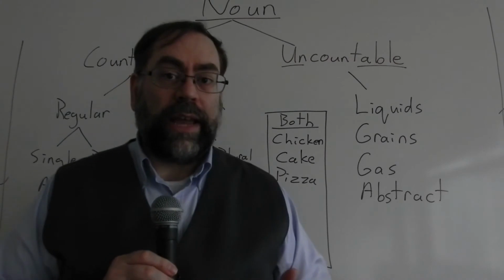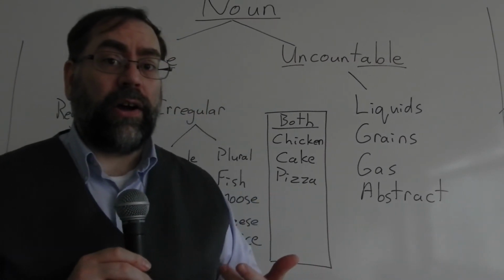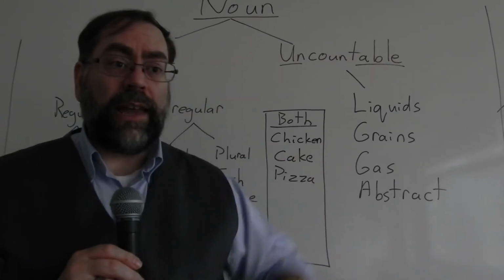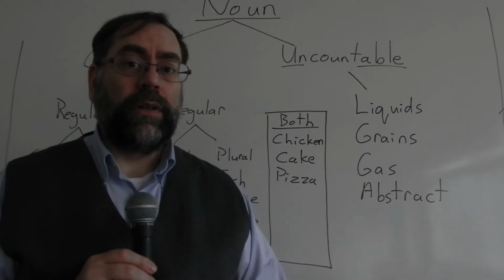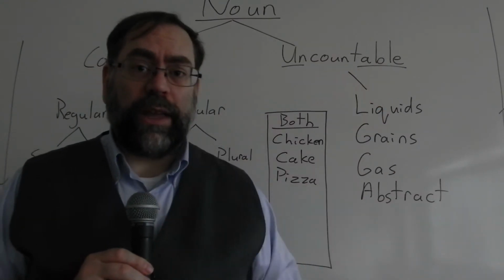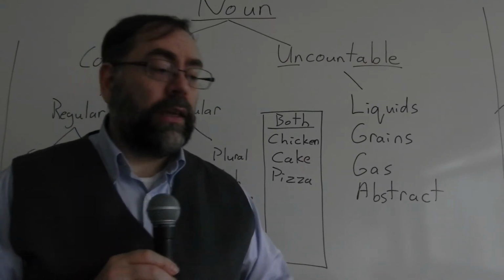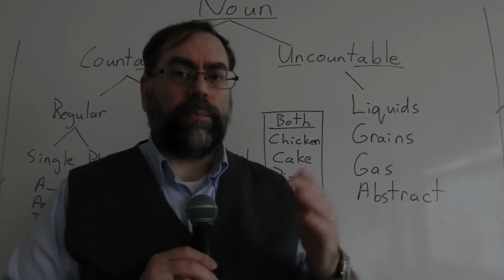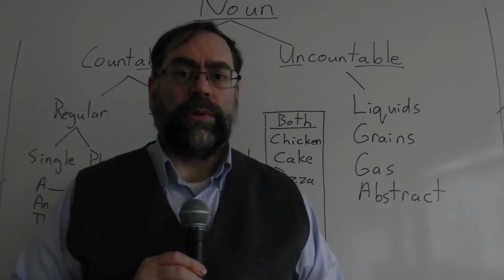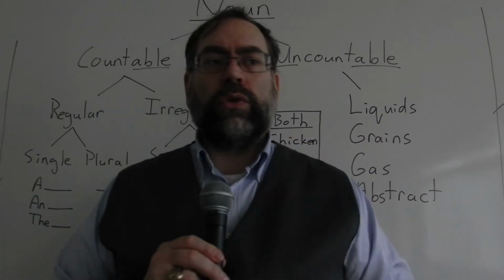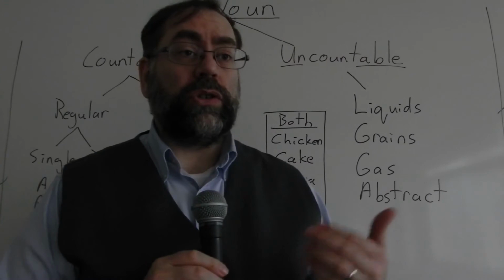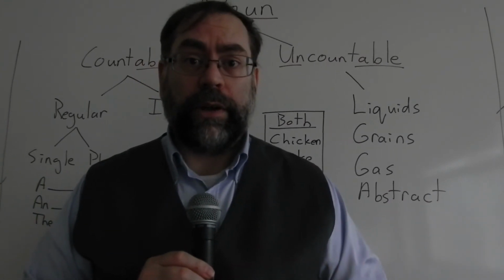There are other words like hair, H-A-I-R. If it's on your head, it's uncountable. If it's off the head, you can count them. 1, 2, 3 hairs. Those are examples of words that are both countable and uncountable. This is usually part of the Smart Choice 2 book and the Smart Choice 3 book.